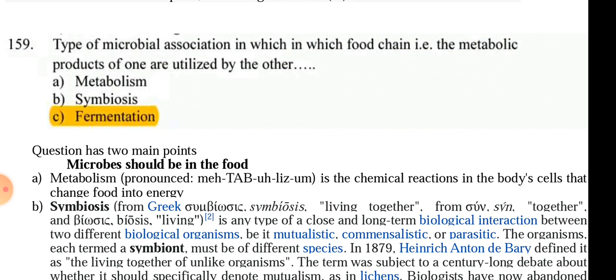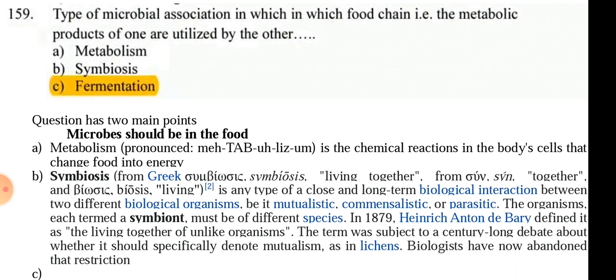According to option A, there may be food, and metabolism may be in food, but in metabolism microbial association is not required.